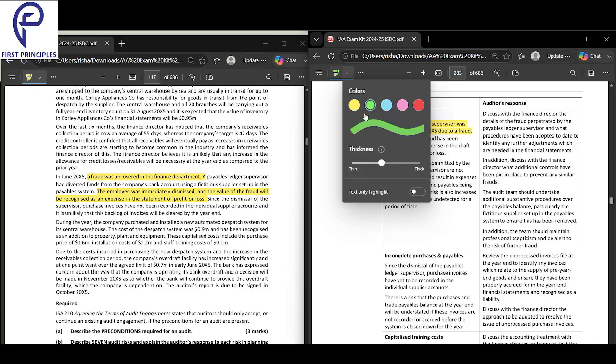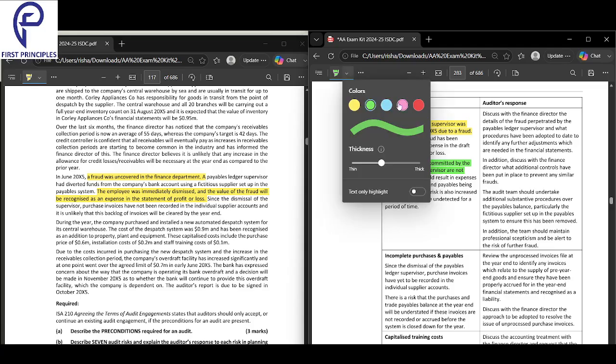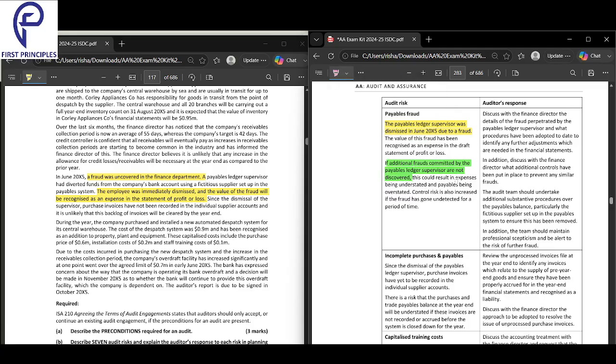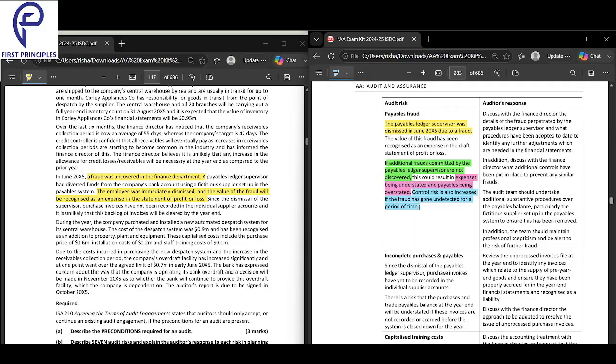Because there could be additional frauds which would have taken place, but they have not been found till now. As a result of this, your expenses and your payables will be incorrectly stated. Expenses will be understated and payables will be overstated. Your control risk has also gone up.